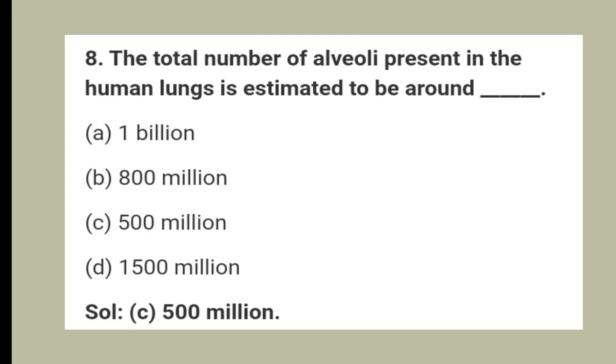Eight. The total number of alveoli present in the human lungs is estimated to be around option A, 1 billion, option B, 800 million, option C, 500 million, and option D, 1500 million. And the answer is option C, 500 million.